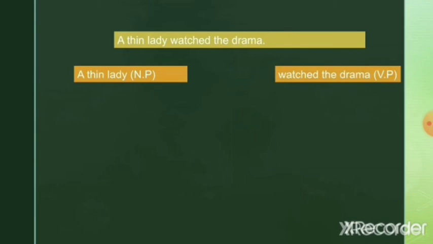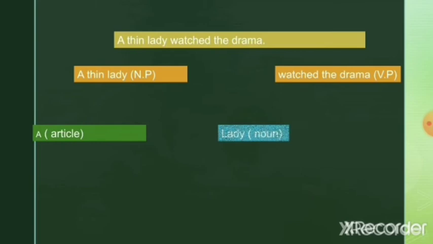Think about the other rule. The main verb here, the main action, is watched. So all the words that come before the main verb come under noun phrase and all the words along with the main verb come under the verb phrase. Now, let us divide the noun phrase further. Surely you know that a is an article and the main noun is lady. So lady is the noun. And what is the other word? The word thin is used to qualify or to modify the noun, to tell more about the noun lady. So it is an adjective.